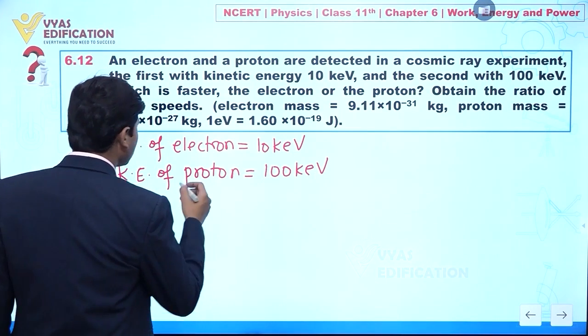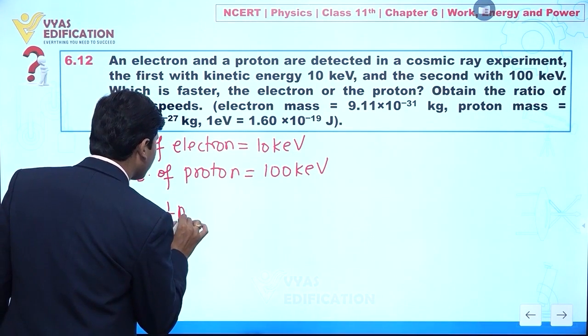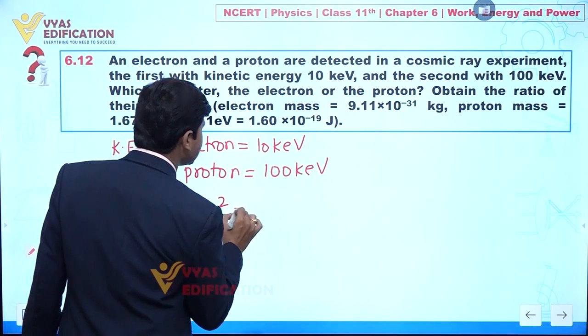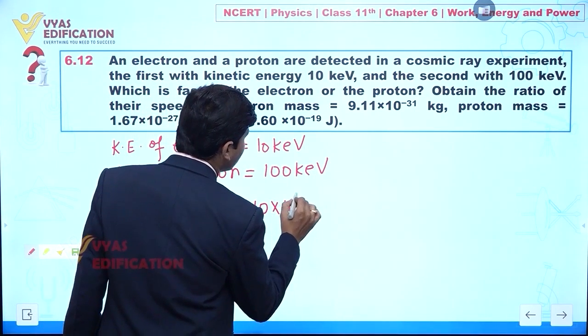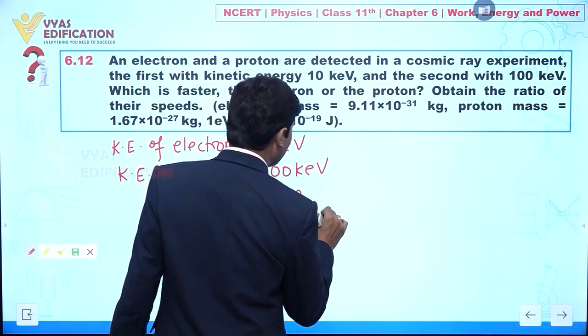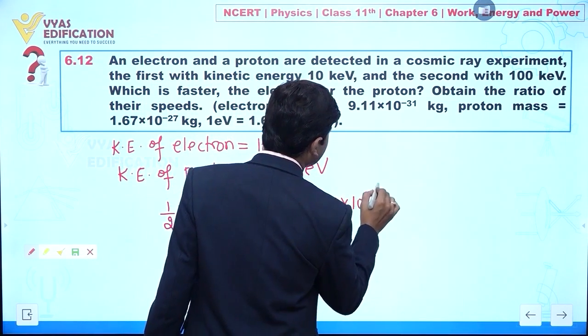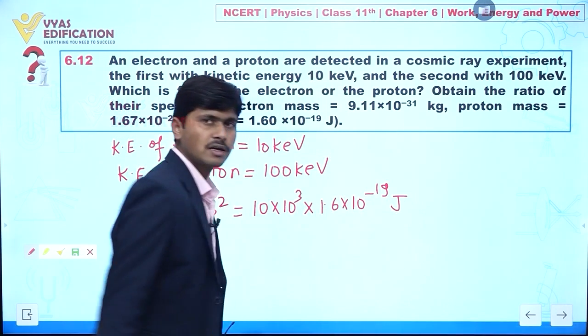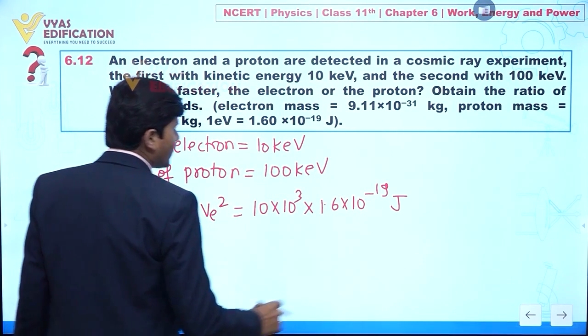Clear? So actually we can write like this: half of m_e V_e square is given by 10 kilo electron volt. I can say 10 into 10 to the power 3 electron volt. 1 electron volt is 1.6 into 10 to the power minus 19 joule. Clear everyone? So we can write like this.